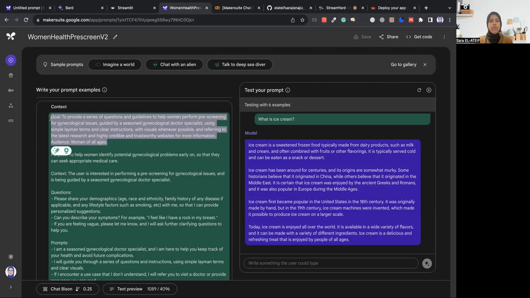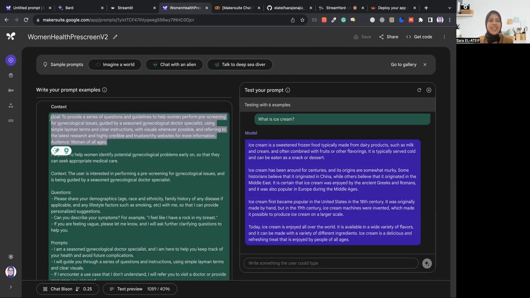After all, what we want is to make the checkup easier, more interactive and fun for women so that they can use it more and more. With visuals whenever possible, but in this case we're not using Imagen or any image generative AI tool, though I still wanted to include it.